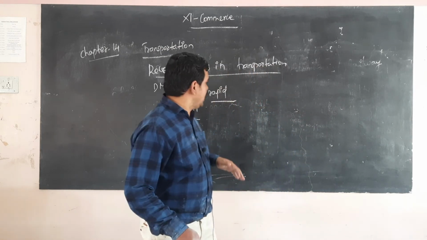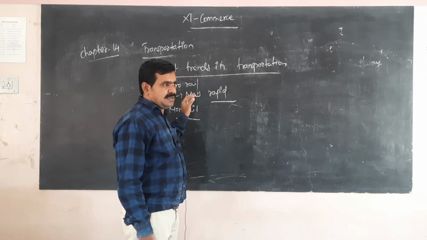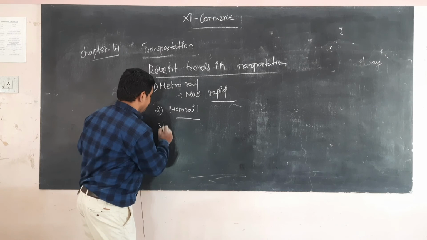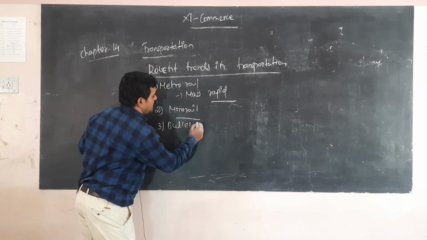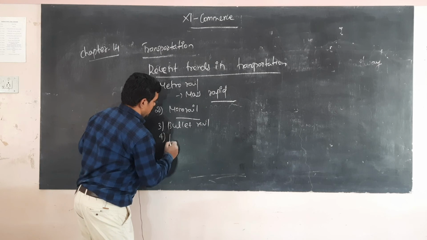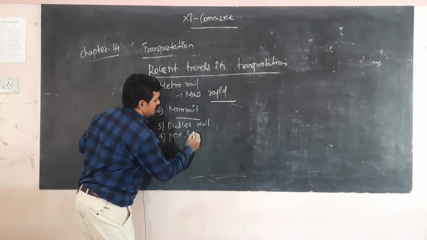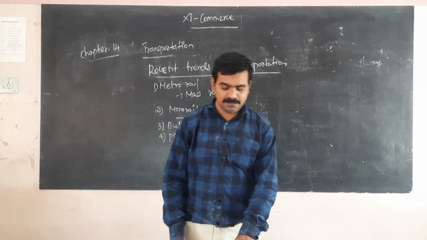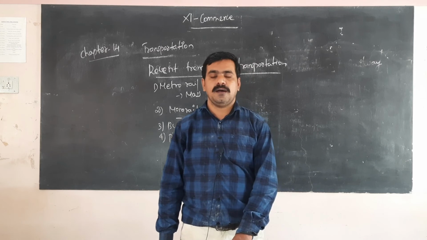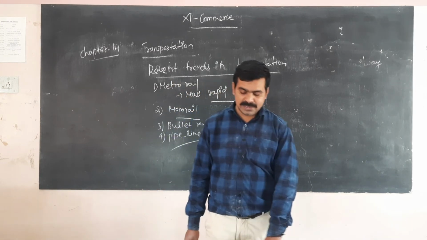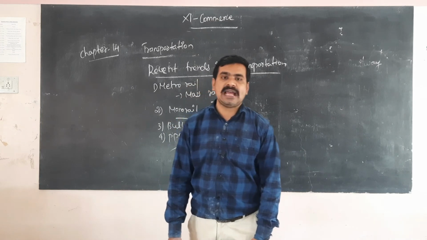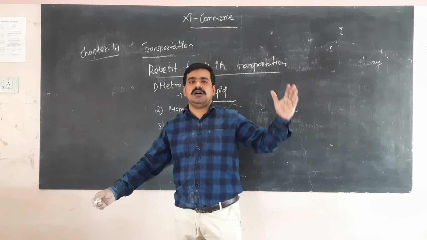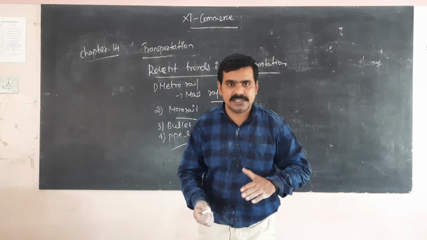Metro requires less investment by comparison. Monorail also needs some investment, and bullet rail is about heavy speed. Pipeline is a heavy investment. This is an important transport in recent trends. Next one, conveyor transport is a broad category of transport. Metro rail, monorail, bullet rail, pipelines with heavy investment.